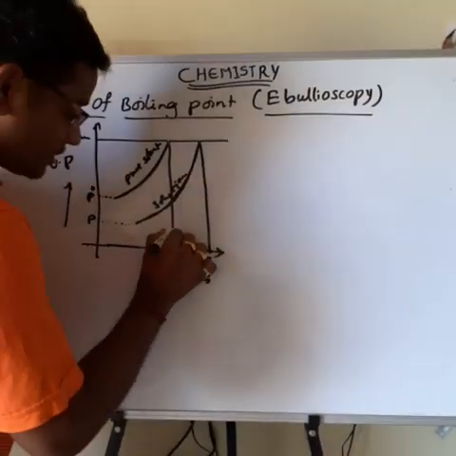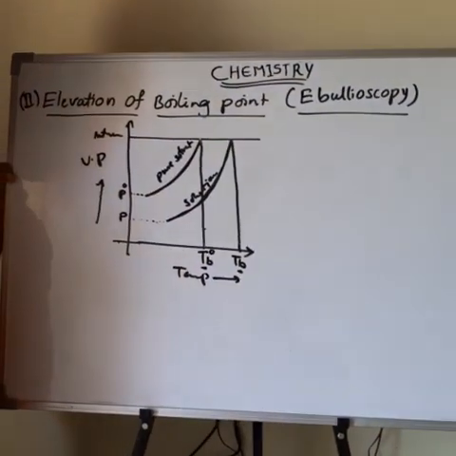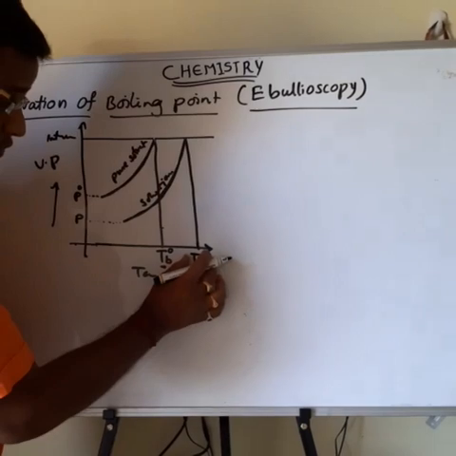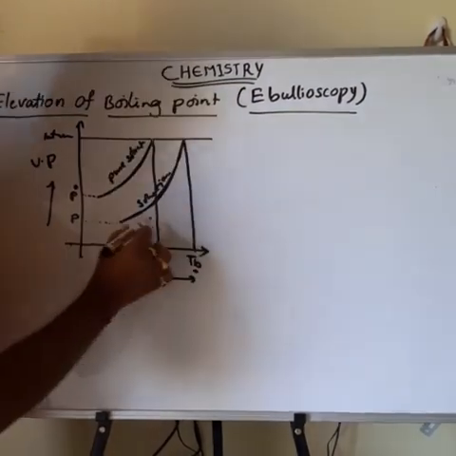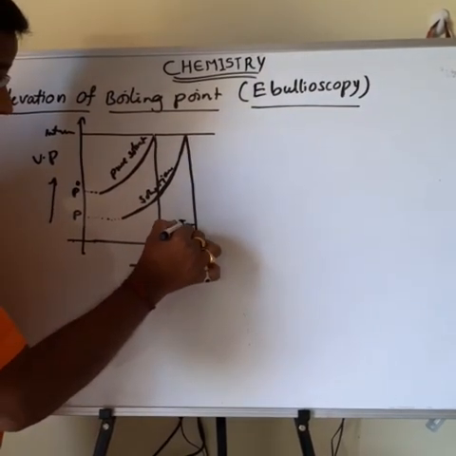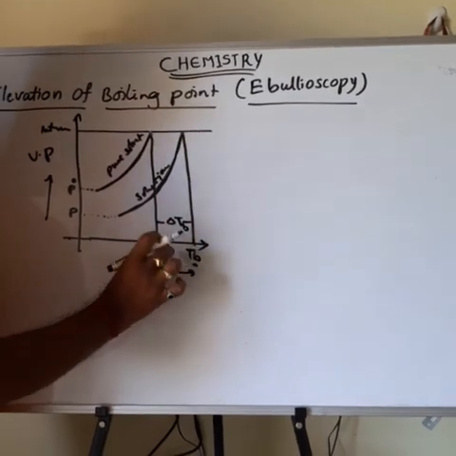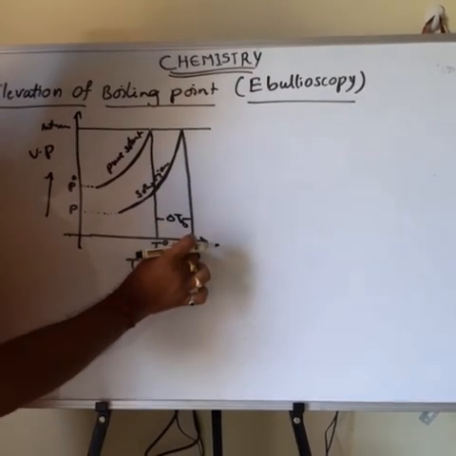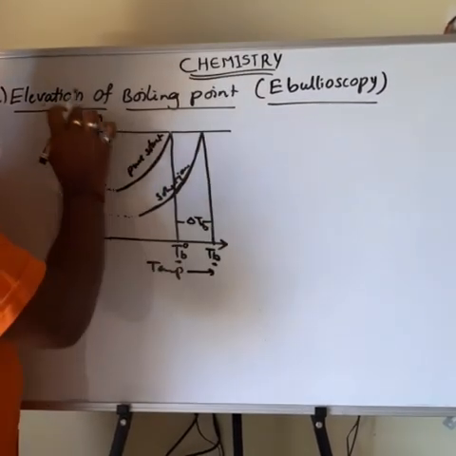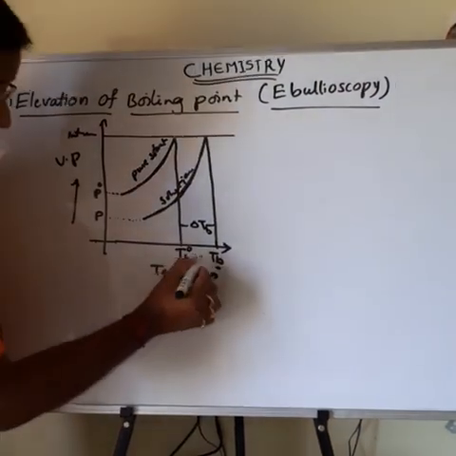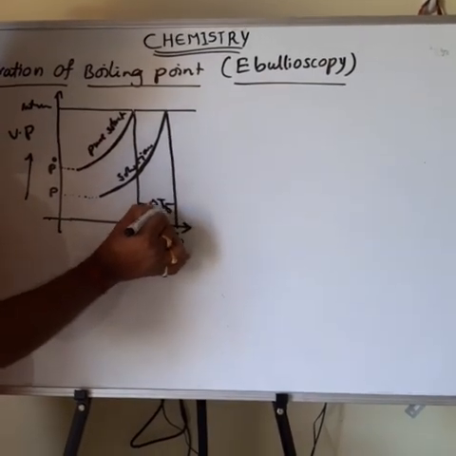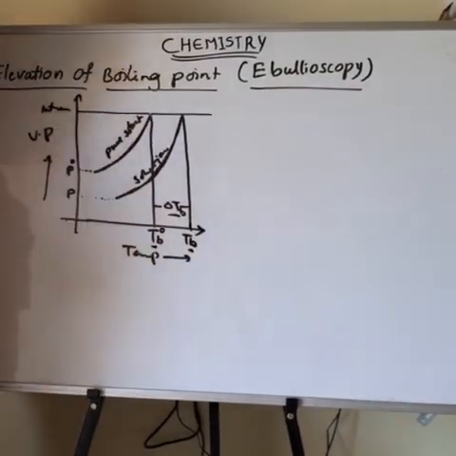So the next one is the elevation of boiling point. What is elevation of boiling point? It is the difference between the boiling point of the solution and the boiling point of the pure solvent. That difference is elevation of boiling point, represented by delta TB. So delta TB means how much the boiling point of the solution has increased.